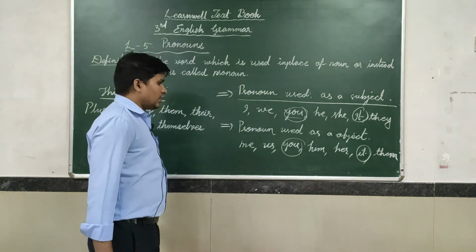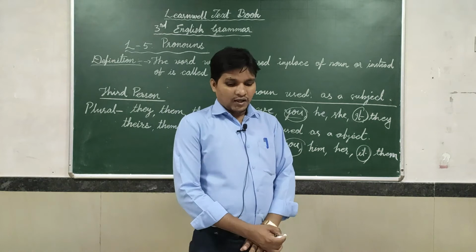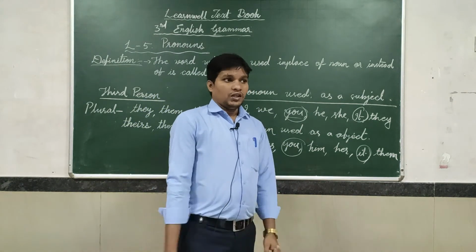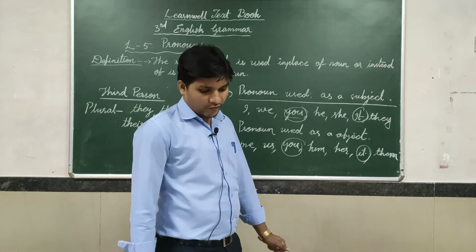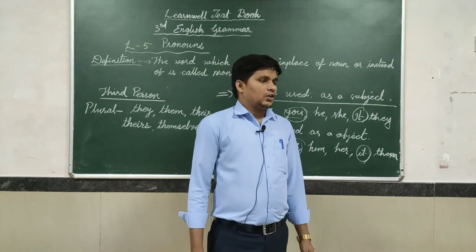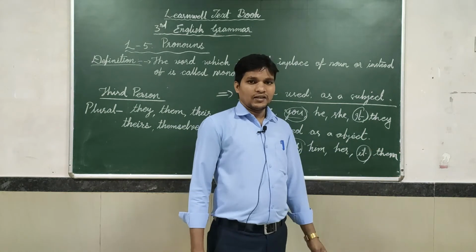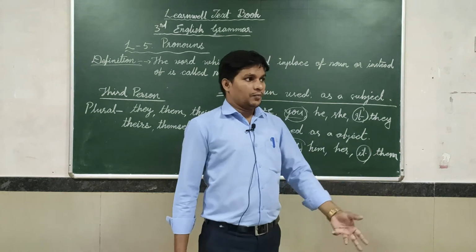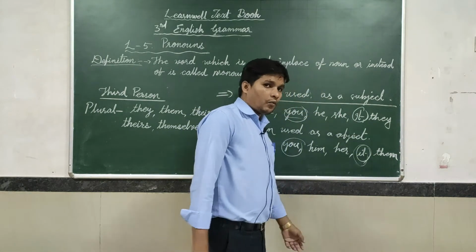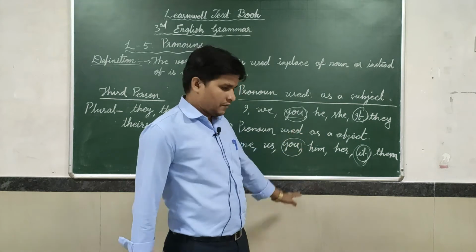You can use it in different sentences, just like I like him, I teach him. Please take it. So take it, objective form and subjective form both are same, so there is no difference between them.